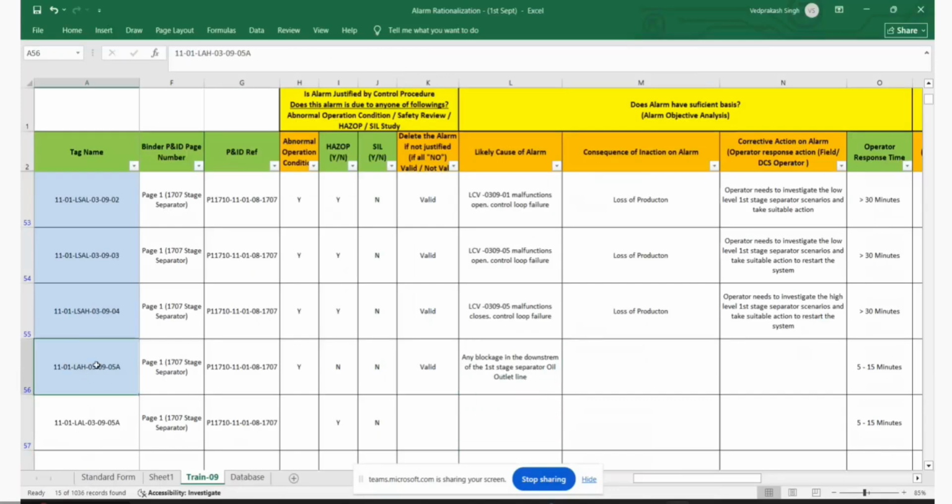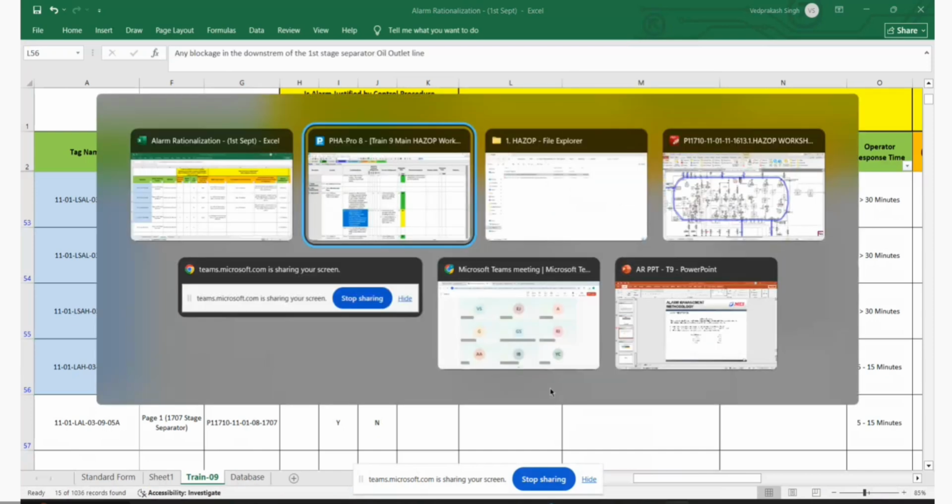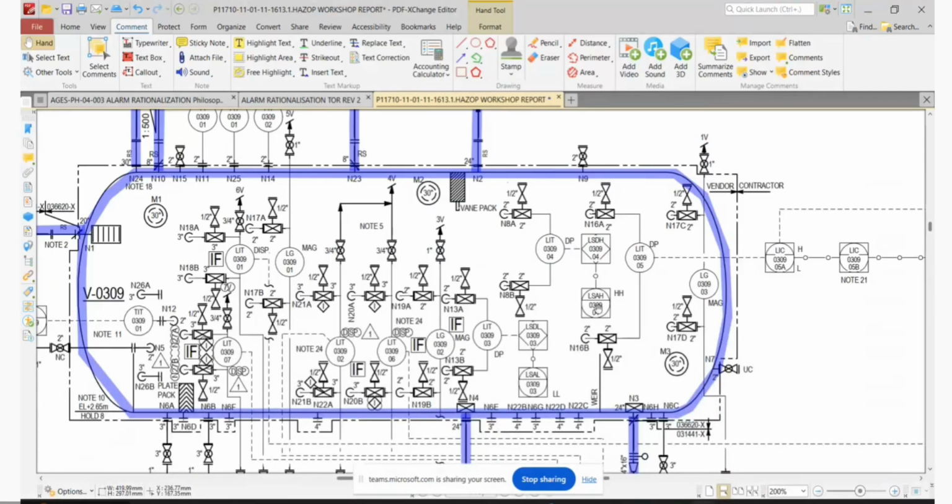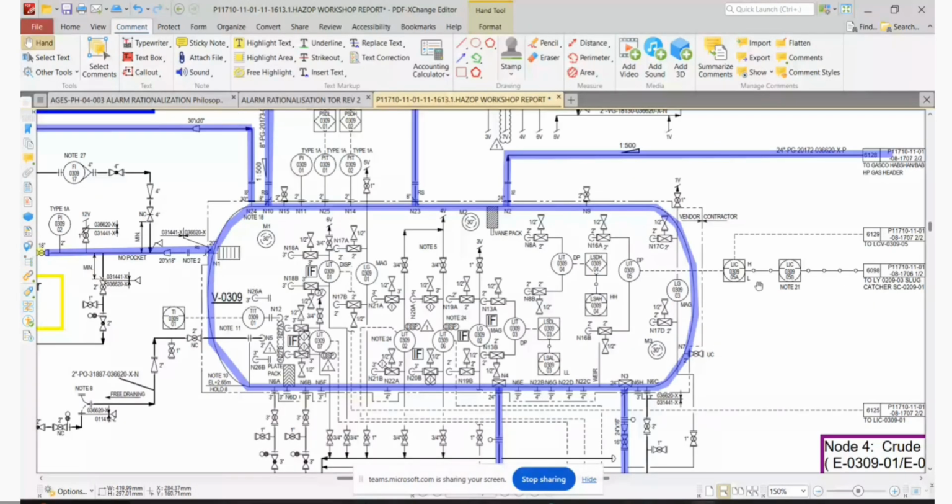If we do not take action in the right time, this will trip the system, and this is the loss of production. What is the consequence if this is blockage? Loss of production. So now here I stop, divert the oil to the second separator, and they lose the production from my train. Yeah, there are two consequences.